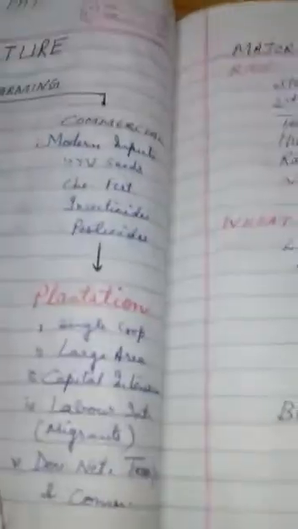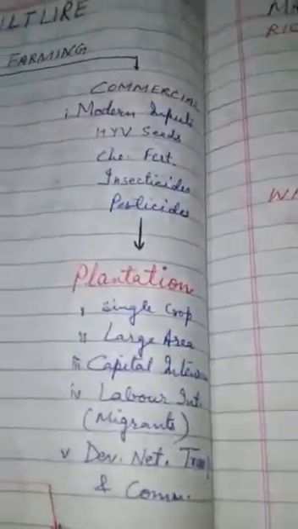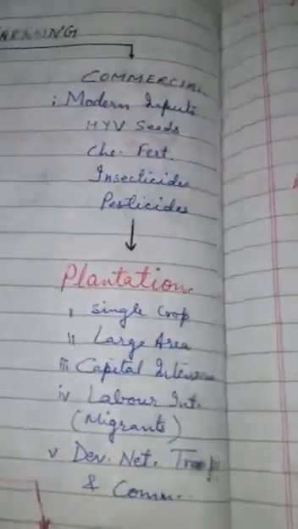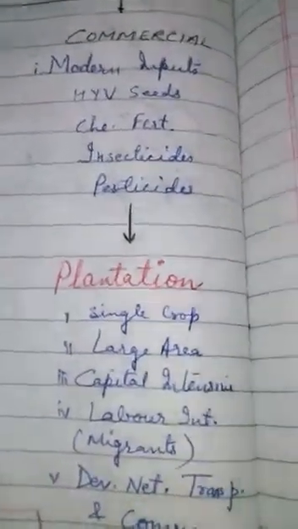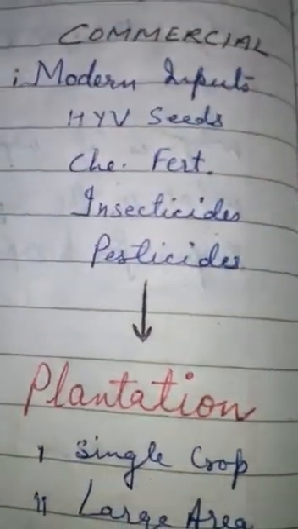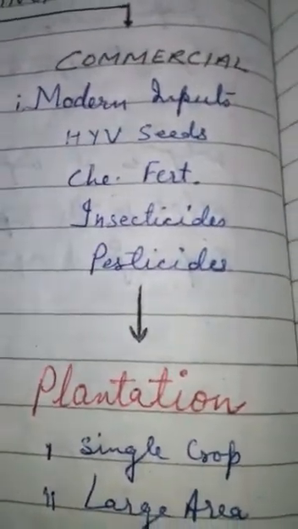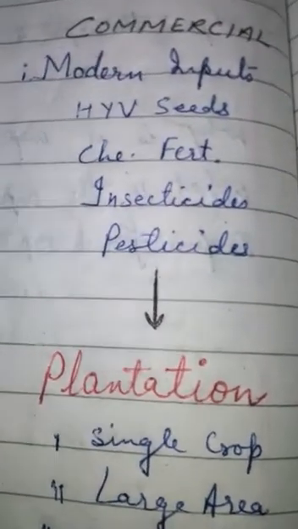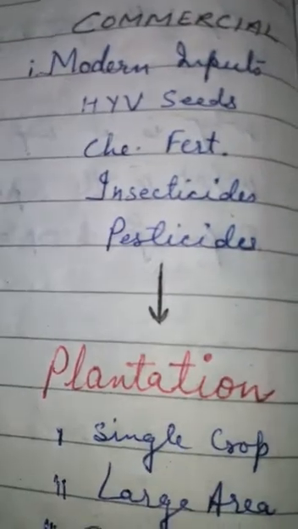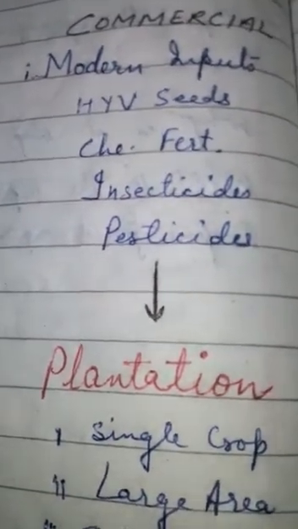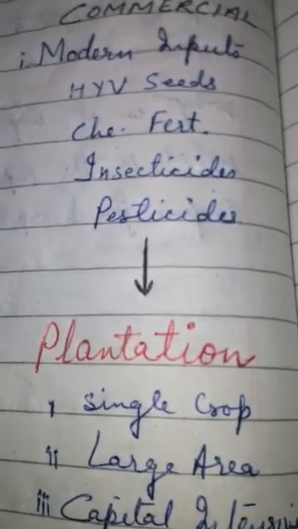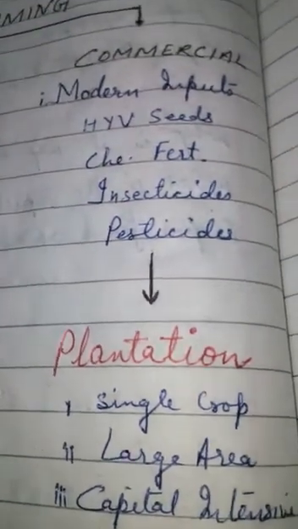The next one, if you see, is commercial farming. From the name itself it's clear, that it's for the business purpose, for the commercial purpose. Here the modern inputs of farming are required. The modern inputs are the high yielding variety of seeds, chemical fertilizers, insecticides, pesticides, etc. And plantation farming is one type of commercial farming.